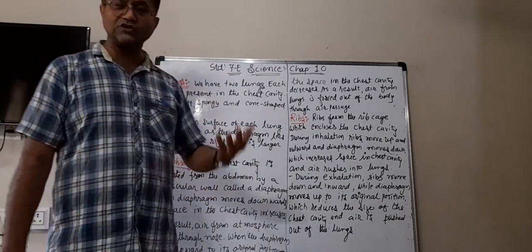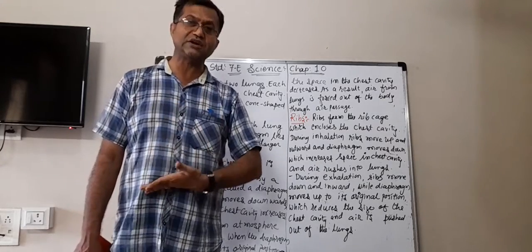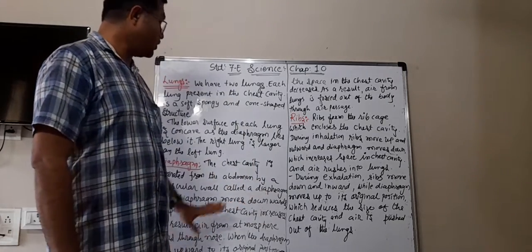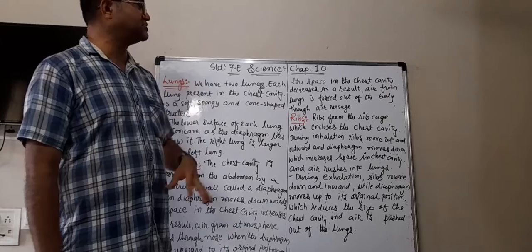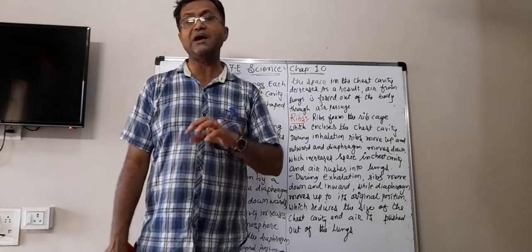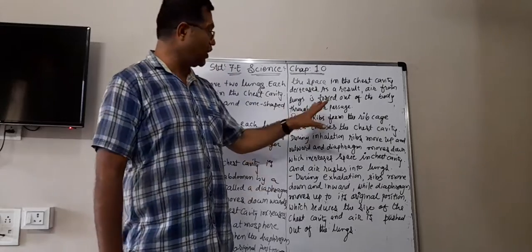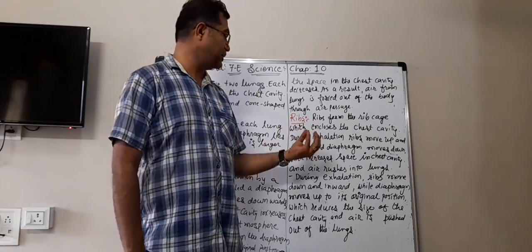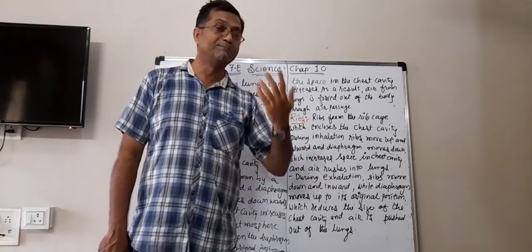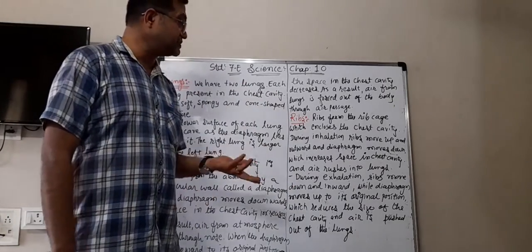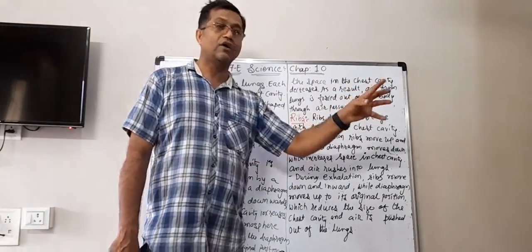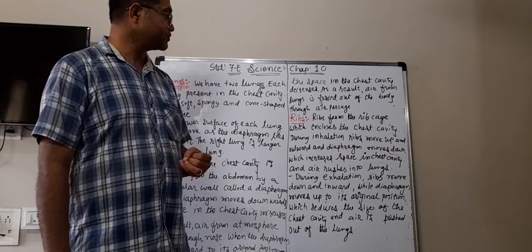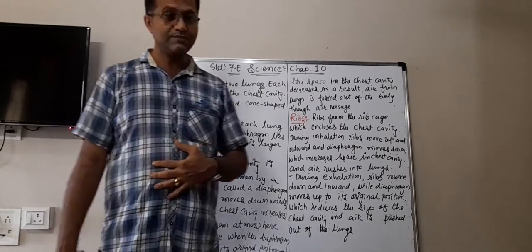What is the diaphragm? We also learned that it separates the chest cavity from the abdomen, and it also helps when movement takes place, so that it increases and decreases the chest cavity along with the ribs. Ribs enclose the whole chest cavity, and they are also helpful while we breathe in and breathe out by increasing or decreasing the space in the chest cavity, so that we can breathe in and out properly. That is the important thing we learned today.